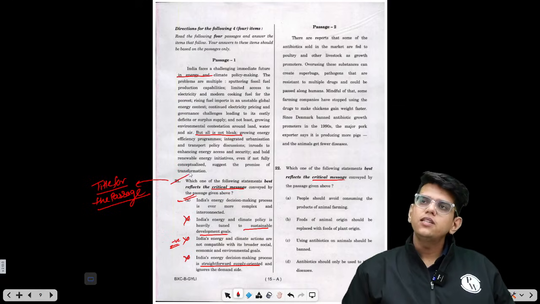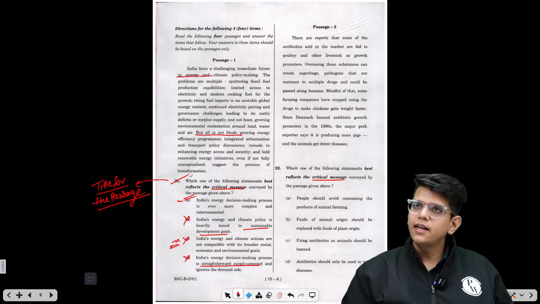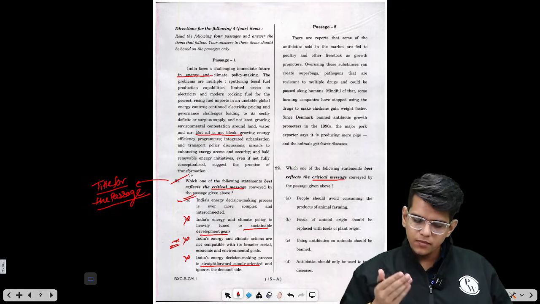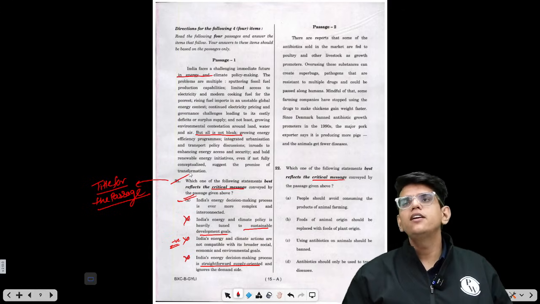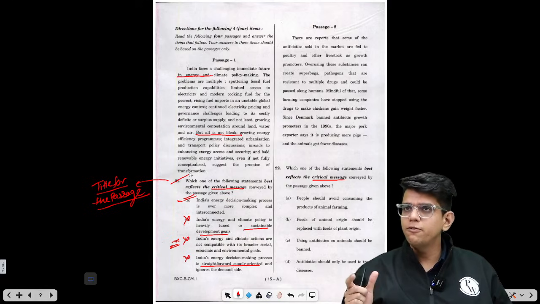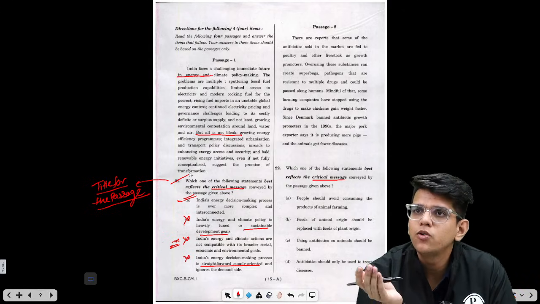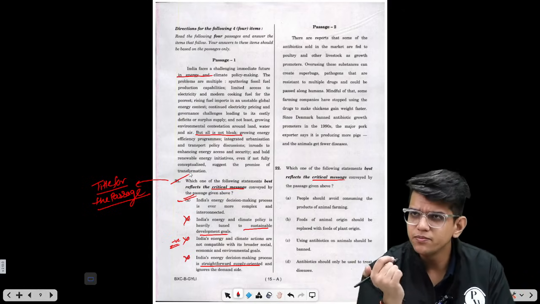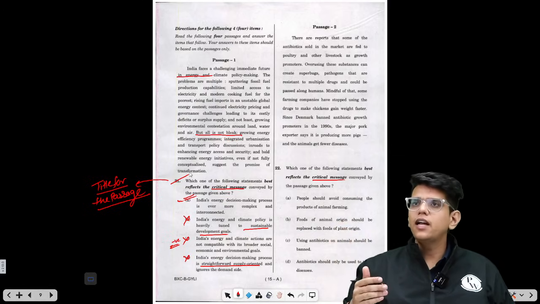In reading comprehension, there are 5 different words. You should know the meaning of all those. Message, you need to find the title. In crux, you need to find the main argument. Inference is the conclusion. Implications are the effects, and assumptions are the unsaid basis on which you make arguments. So while solving these questions, you should know these 5 words and the elimination technique which I am using here, right? If you want to see how to use the elimination technique, you can see the RC video, right? In that I have explained everything in detail, how to eliminate different options and how to get to the answer.